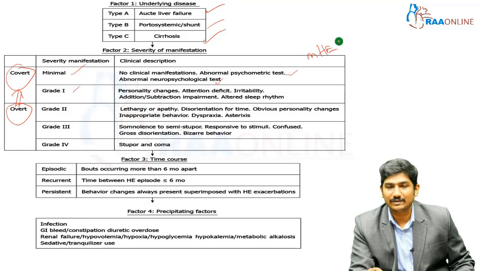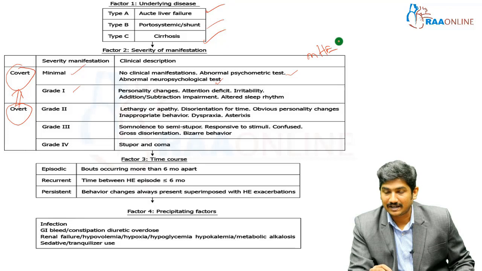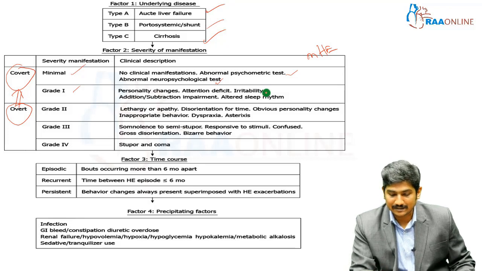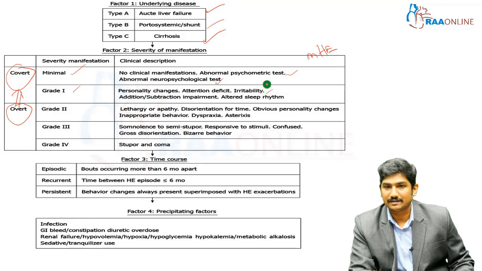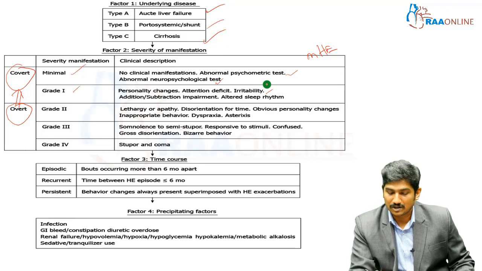Grade 1 is personality changes, attention deficit, irritability, addition and subtraction impairment, altered sleep rhythm. All these things can be grade 1. Most of the time these will be neglected, thinking these are basic things which occur in common people also.